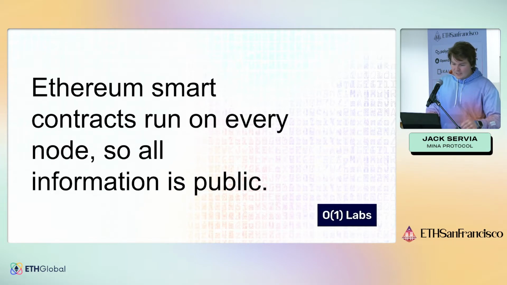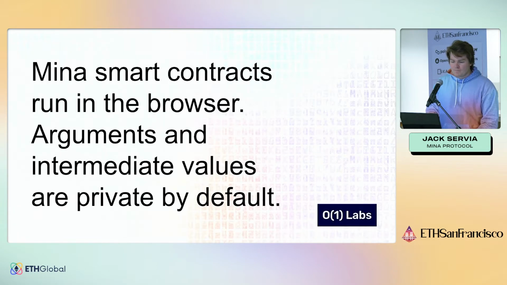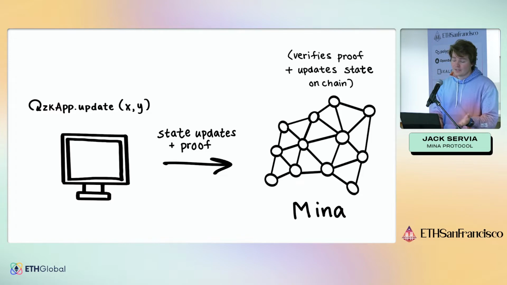The first is privacy. Ethereum smart contracts run on every single node, and so the information is all public. Mina smart contracts run in the browser, and so the arguments and the intermediary values are private by default. You can see the only thing we send is our state update and our proof, and we verify the proof, and then we update the state if it's a valid proof.